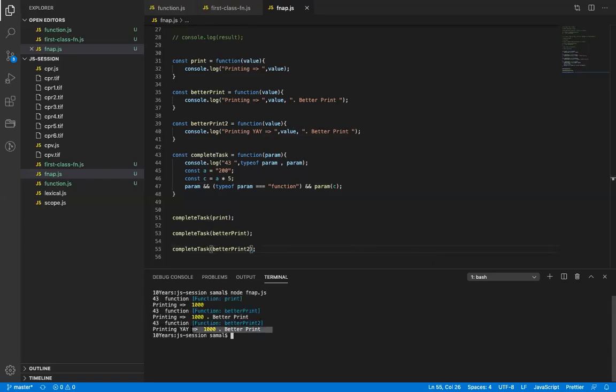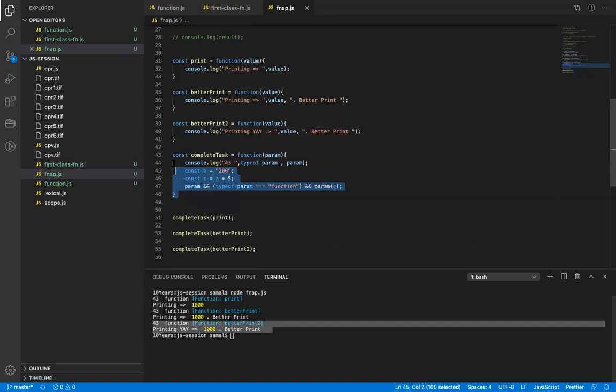Here it also printed. This way I'm able to achieve configurability in my main function. I hope you're getting this.